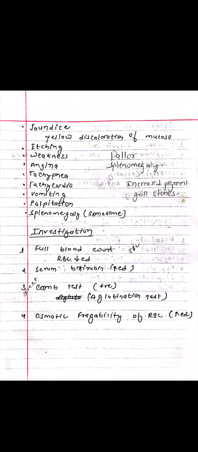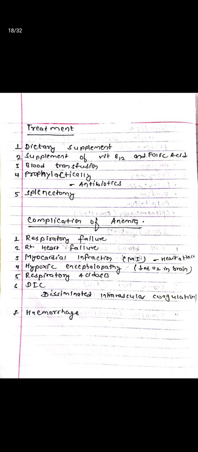Investigation: full blood count, RBC is decreased, serum bilirubin level is increased, direct Coombs test is positive. It is done by agglutination test. Osmotic fragility of RBC is increased. Treatment: dietary supplement of vitamin B12 and folic acid, blood transfusion, prophylactic antibiotics, splenectomy.